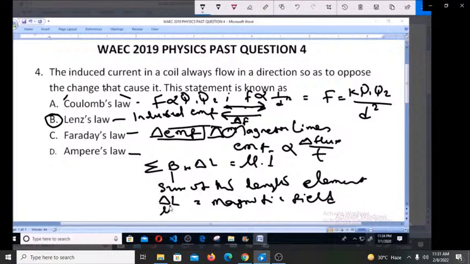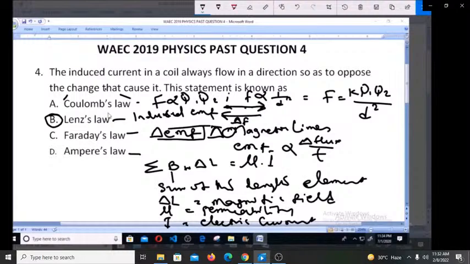Then this is the permeability. And finally, I is the what? Electric current. So those are the various statements of the various laws.